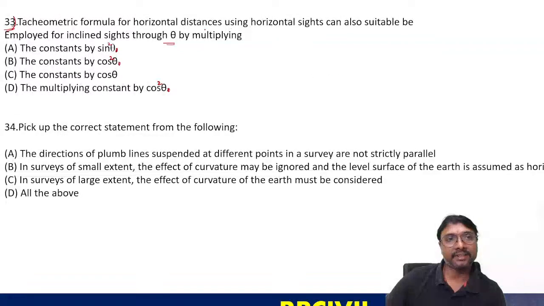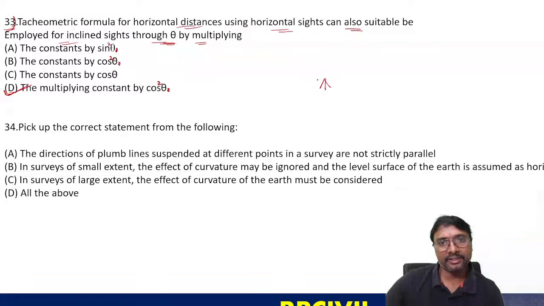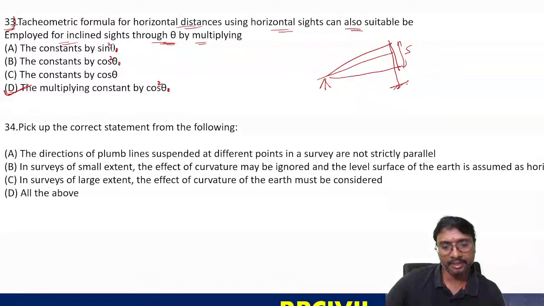Here, the tacheometric formula for horizontal distance using horizontal sights can also be employed for inclined sights by multiplying with cos theta. So what is it you can say? The multiplying constant gets multiplied by cos square theta. Why? If you are just going for this, here you have it in this manner.